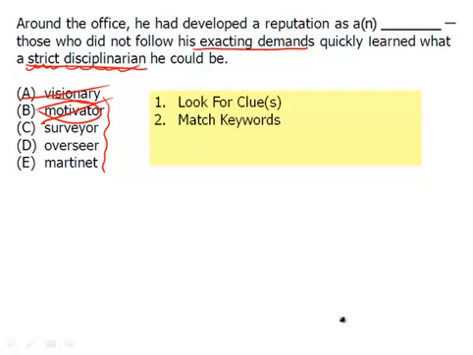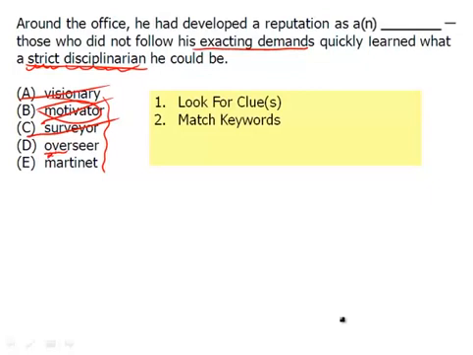A surveyor, by definition, what do they do? They survey, they look around, they take note. Are they, by definition, a strict disciplinarian? No. And that takes us then to overseer. Overseer, well, they're looking over, and therefore they're watching, and they're making exacting demands. And I guess they're also a strict disciplinarian. But is that by definition? When someone says the overseer is coming, do you say, oh God, he's going to be so strict and make exacting demands? Because that's what all overseers do. The answer is no. Maybe the majority of overseers are like that, but we're looking for the definition only.